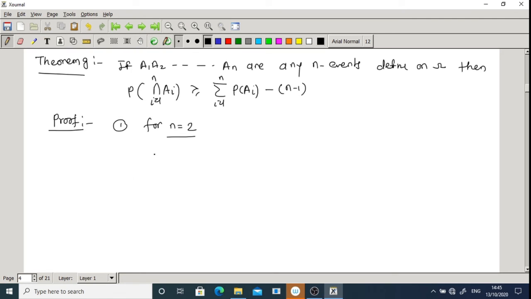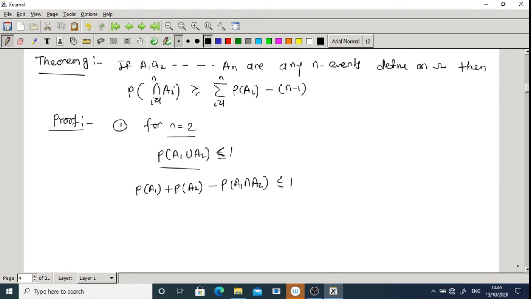By the addition theorem we know the probability of a1 union a2 is always less than or equal to 1. So probability of a1 plus probability of a2 minus probability of a1 intersection a2 is less than or equal to 1.